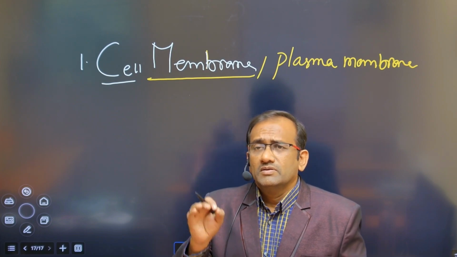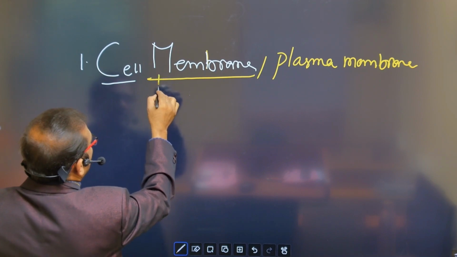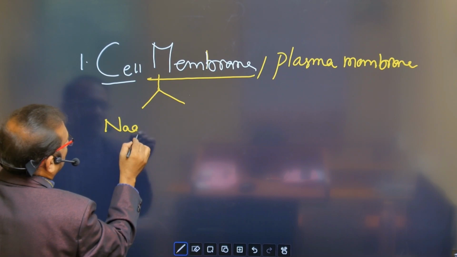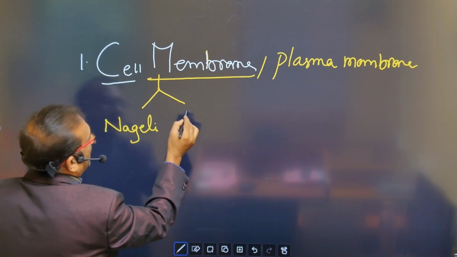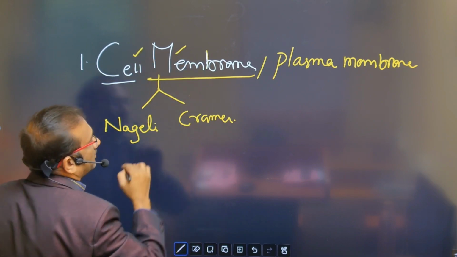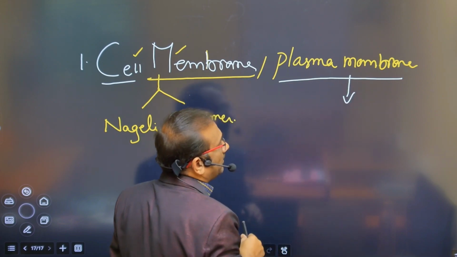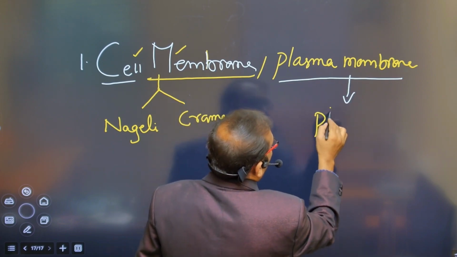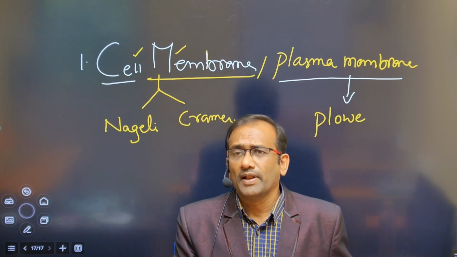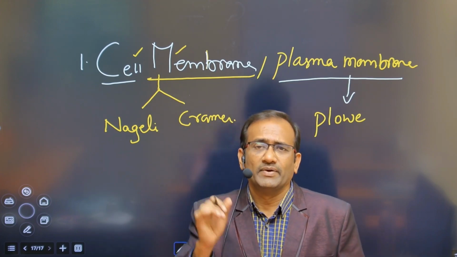The term cell membrane was coined by two scientists, Nageli and Cramer. And the term plasma membrane was given by Pfeffer. So Pfeffer gave the new term plasma membrane, and the term cell membrane was given by Nageli and Cramer.